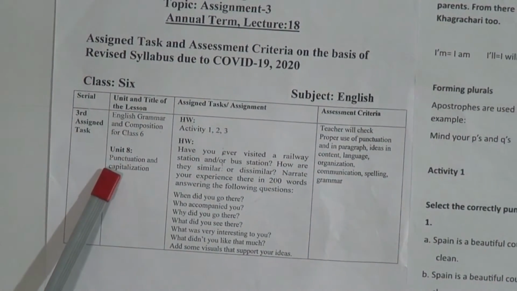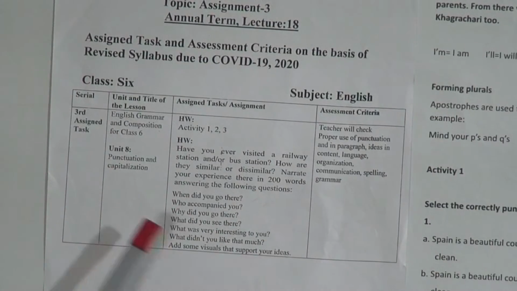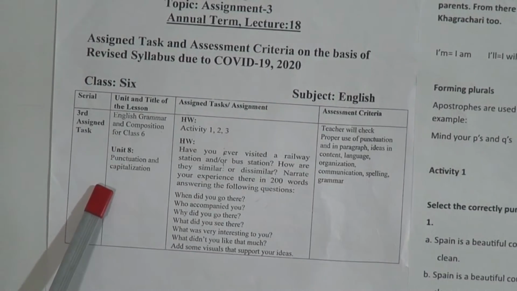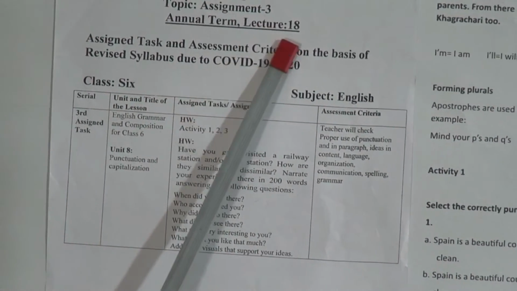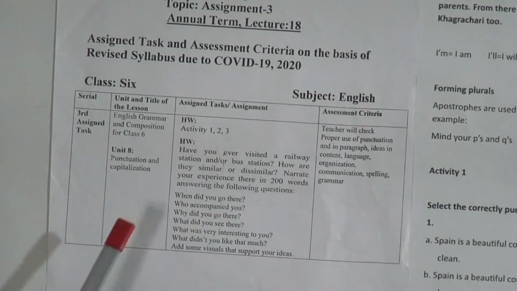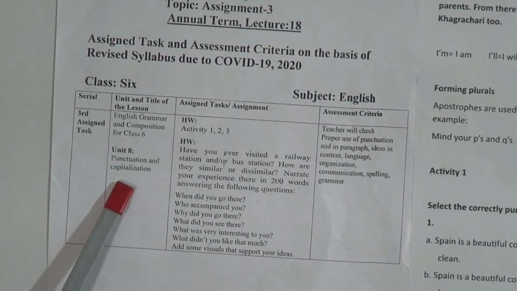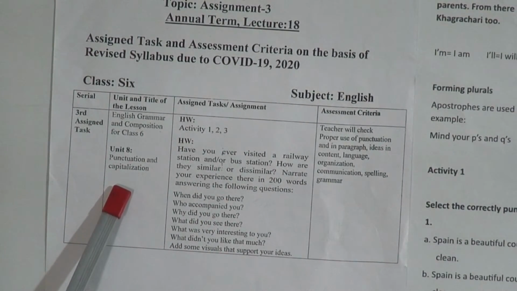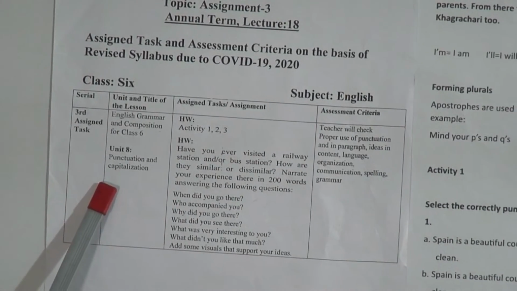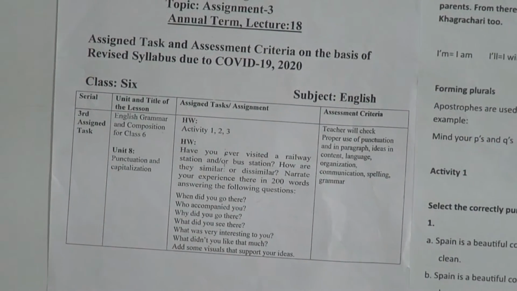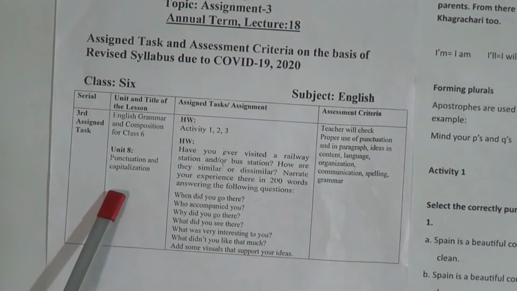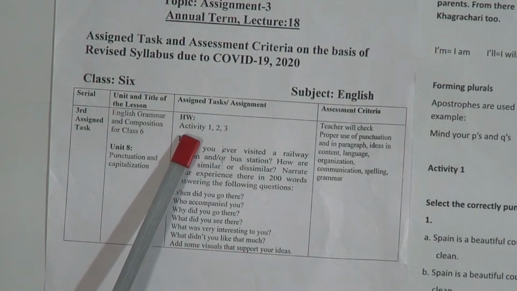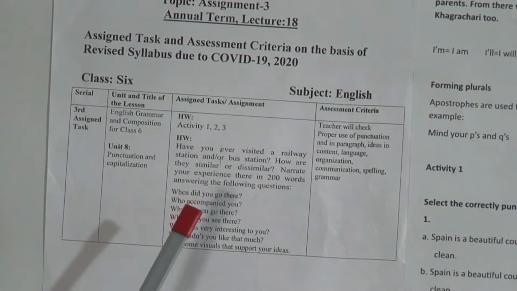For doing this assignment, at first you need to go through Unit 8, which is on punctuation and capitalization. In our next lectures, lecture number 18 and lecture number 19, we will discuss the rules of punctuation and capitalization. So you can follow this video also to do your assignment. Before doing your assignment, you can go through lecture number 18 and lecture number 19, and you have to do activity 1, 2 and 3 from Unit 8,